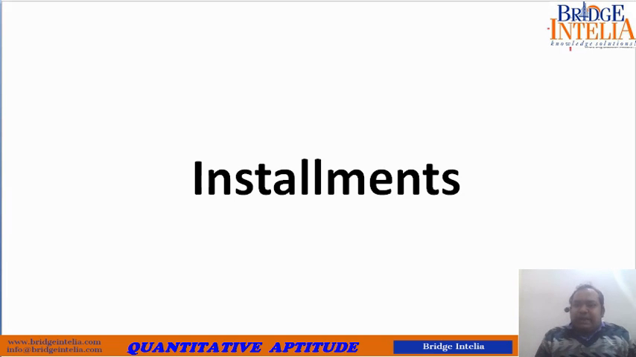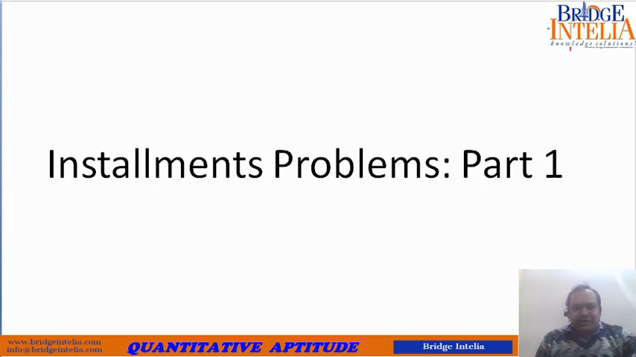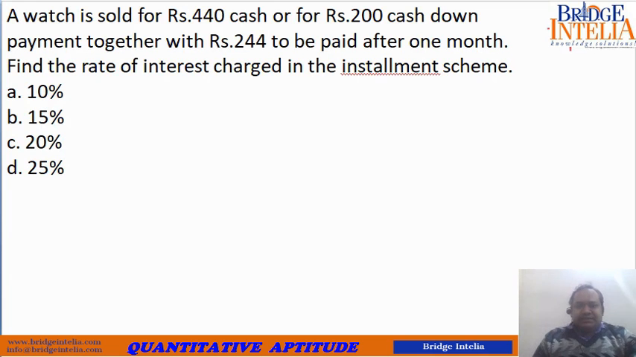So let's see the various patterns of questions that have been asked over previous years. We will see each pattern of questions and how to go about solving them. Let's see the first type of questions, type 1 problems. So here is the first question. A watch is sold for rupees 440 cash, or for rupees 200 cash down and payment together with 244 to be paid after 1 month. Find the rate of interest charged in this installment scheme.